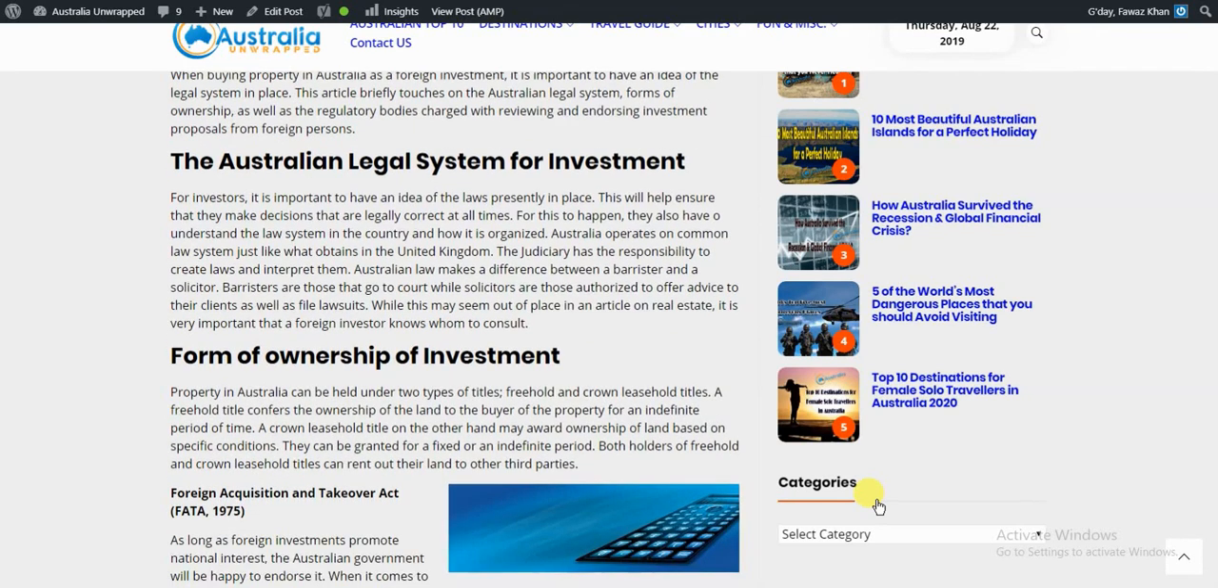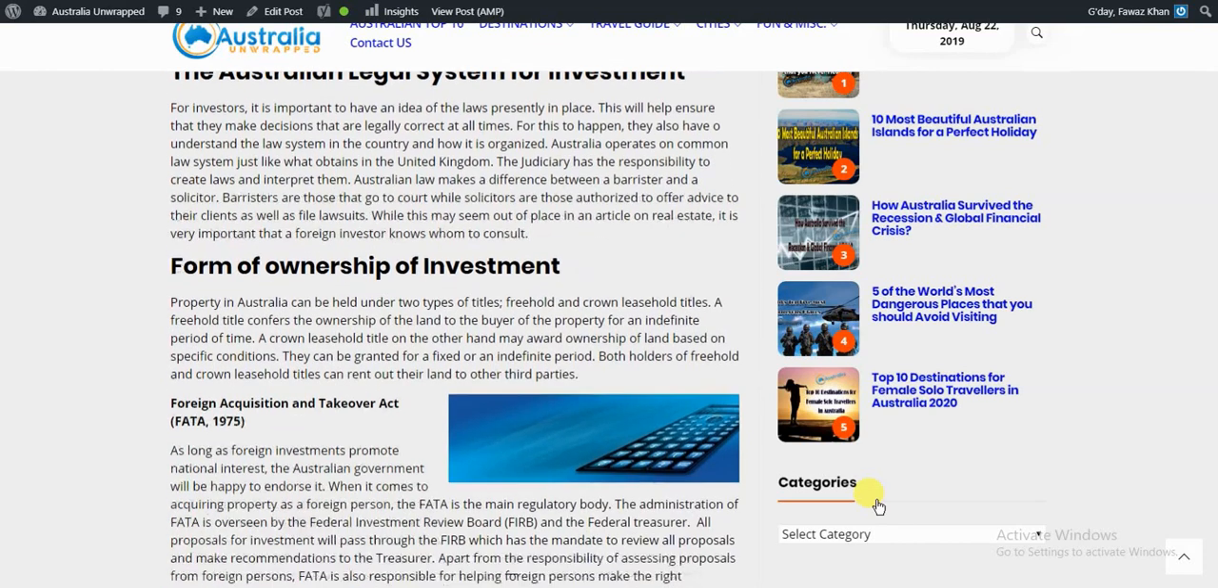Property in Australia can be held under two types of titles: freehold and crown leasehold titles. A freehold title confers the ownership of the land to the buyer of property for an indefinite period of time. A crown leasehold title, on the other hand, may award ownership of the land based on specific conditions.